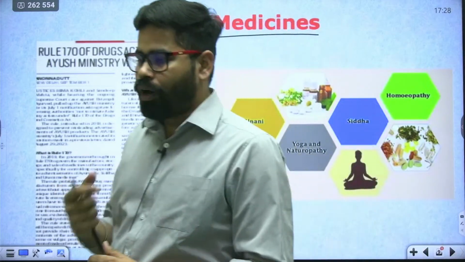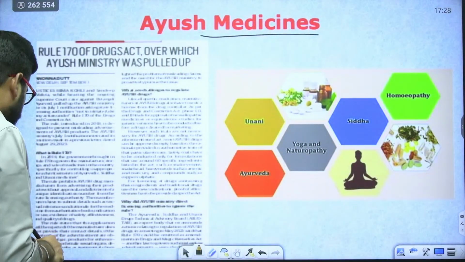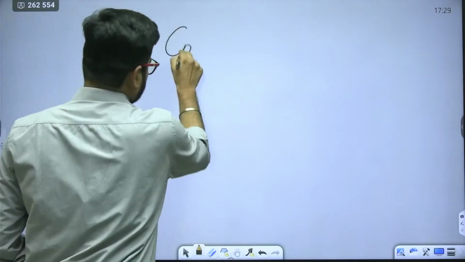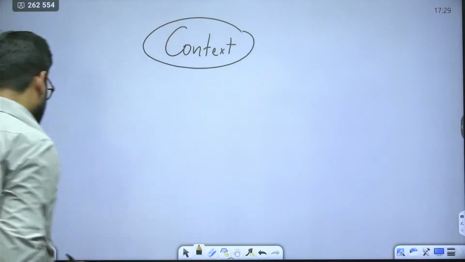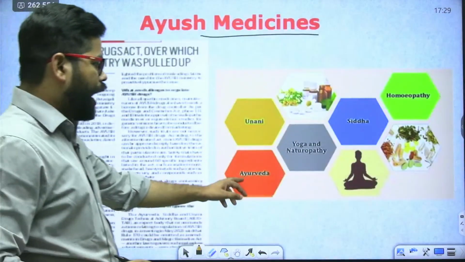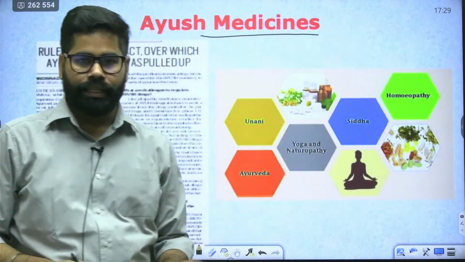Now, we are starting with this Ayush medicine. What is the context here? Why was this in the news? There is this Ayush ministry. Ayush stands for Ayurveda, Unani, Yoga and Naturopathy, Siddha and Homeopathy, combined together.